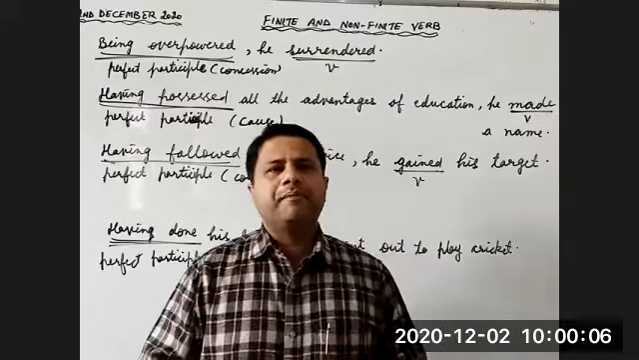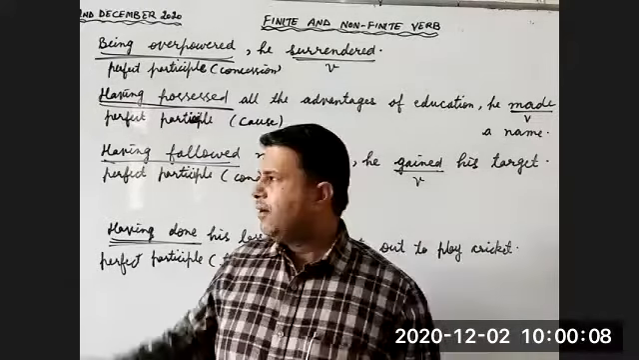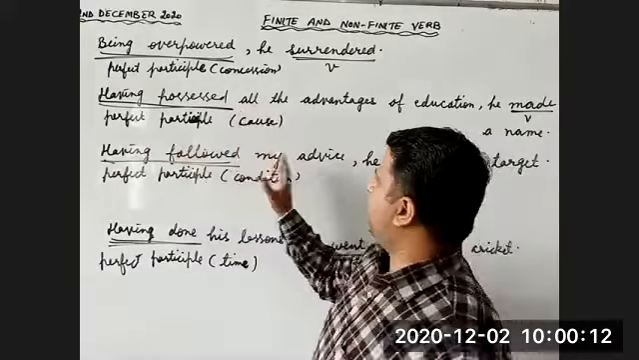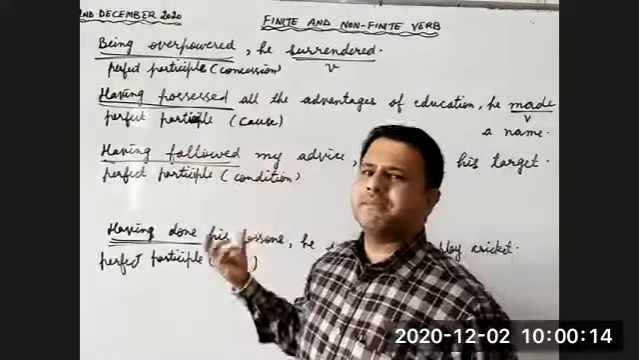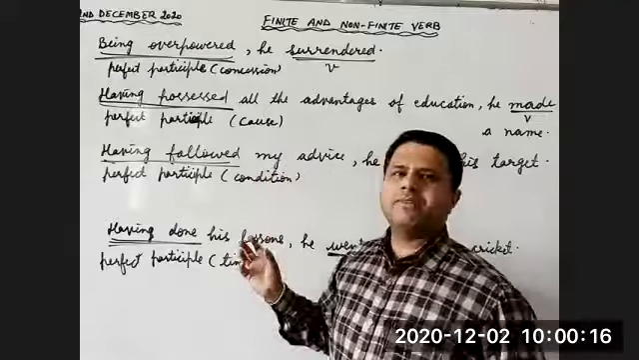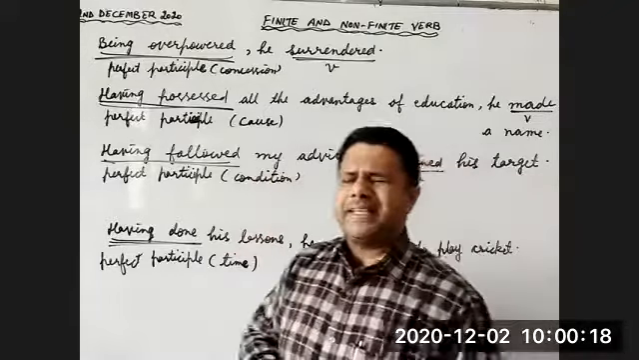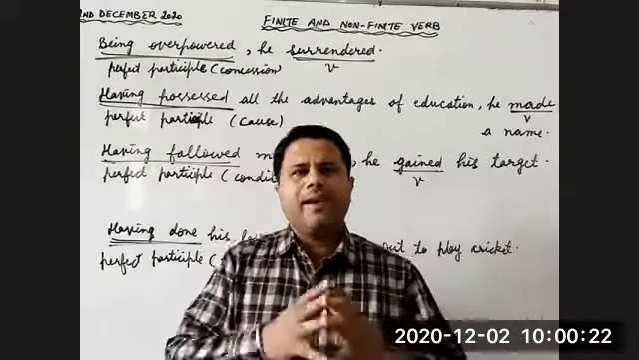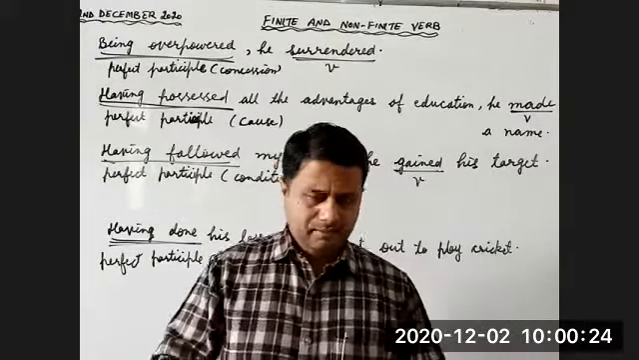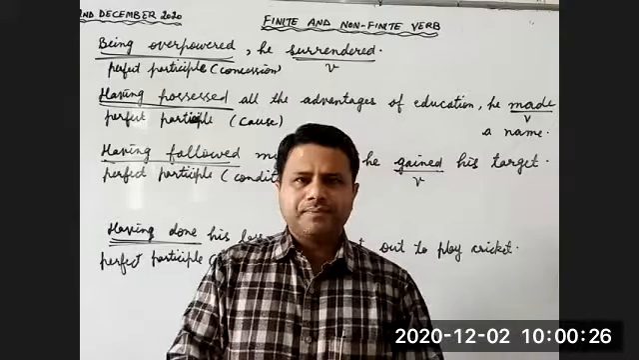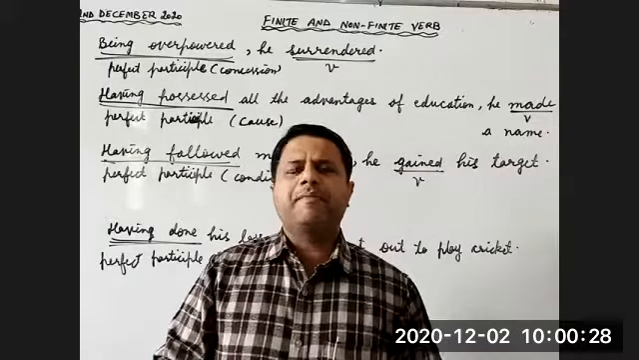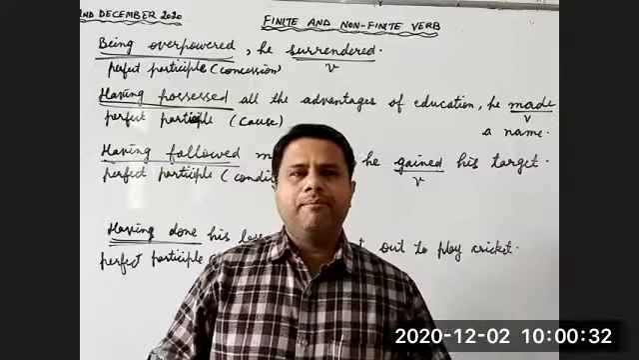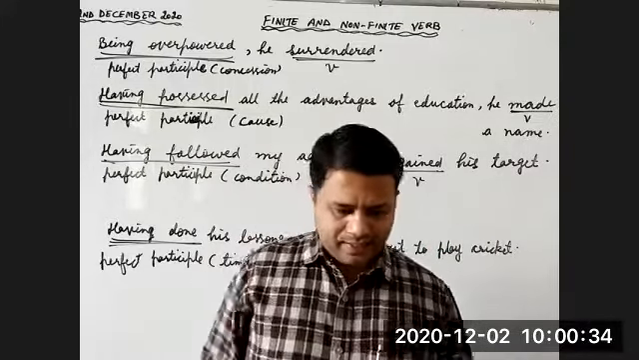How to use perfect participle in a passive way, because here we are talking about the subject. In passive form, we will talk about the object. It's a very interesting topic: how to change it into passive, how to use perfect participle in a passive way. We will take up these things in the next lecture.